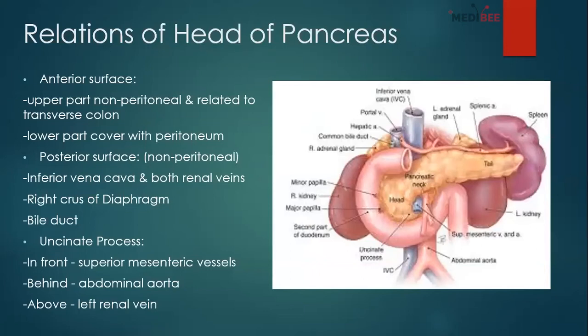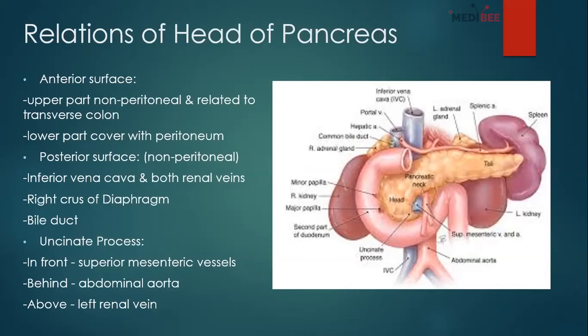Now, I have told you that the relations of viscera in the abdomen are very important. That's why you need to have an idea of which viscera lies where, and it will make it easier for you to understand or memorize these relations. That's why I always tell the students, when you are reading any kind of relation, please follow the pictures. Try to find the structures on the pictures, then it will be easier to remember.